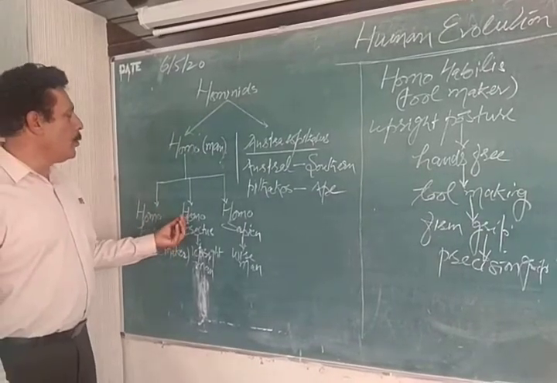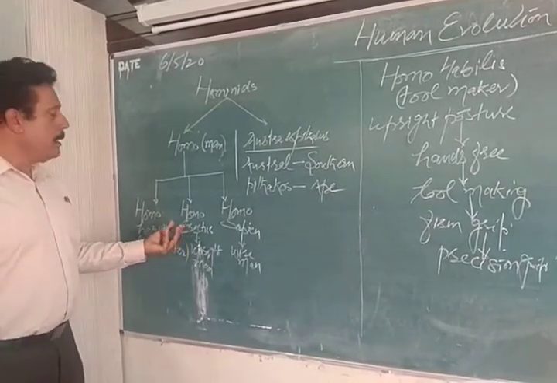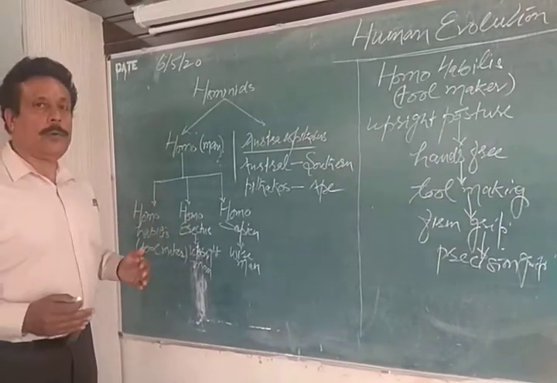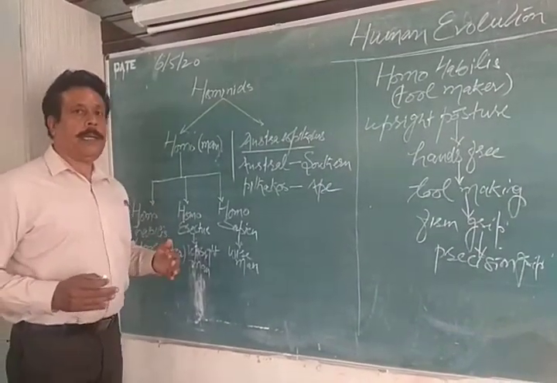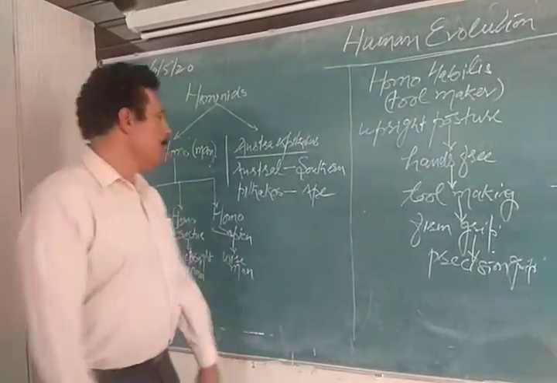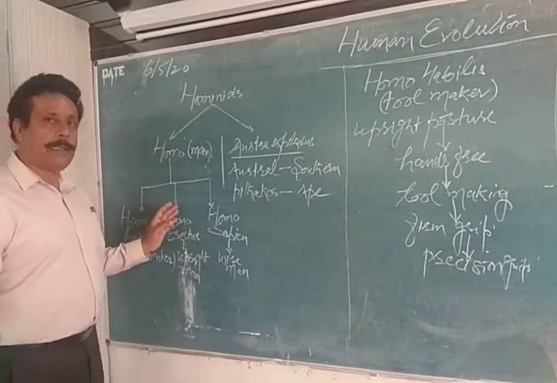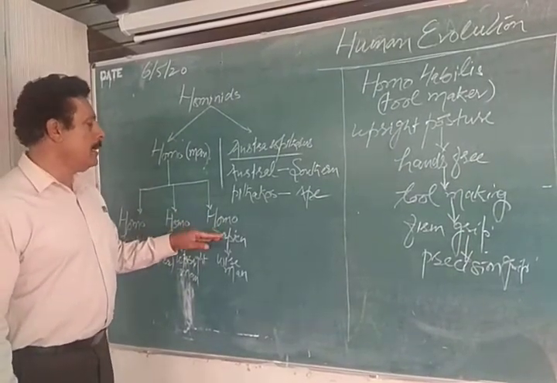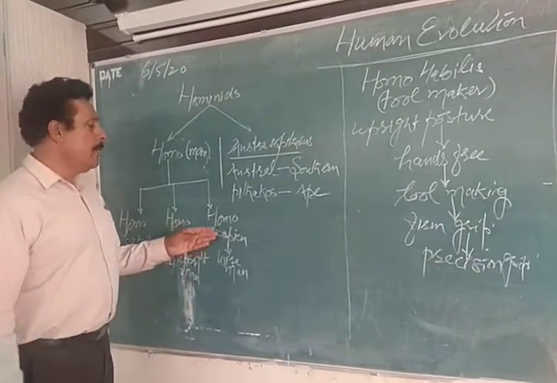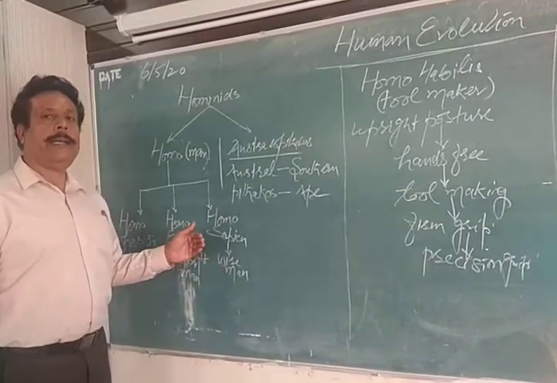Second category is Homo erectus, a category of human beings who could walk upright, stand on two feet, and then hands became free. They are known as Homo erectus. And the third category is Homo sapiens. Homo sapiens means a wise man or a thinking man.